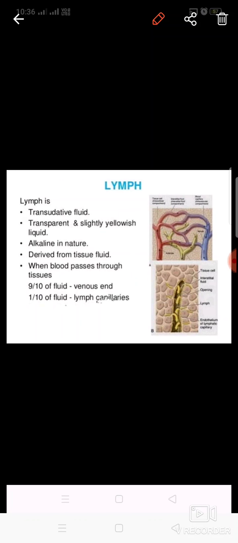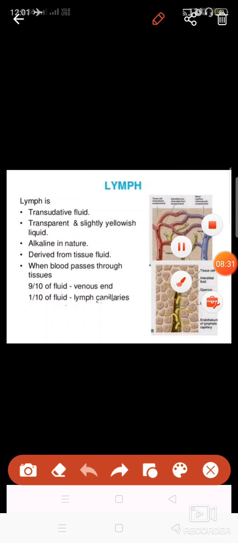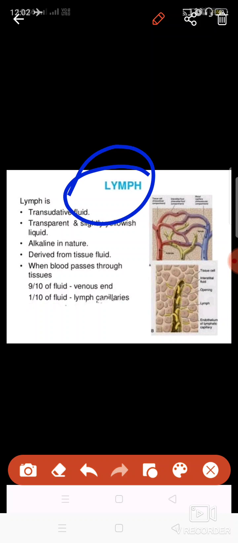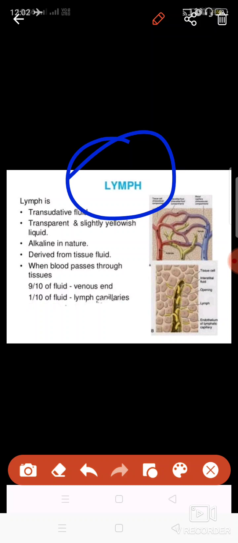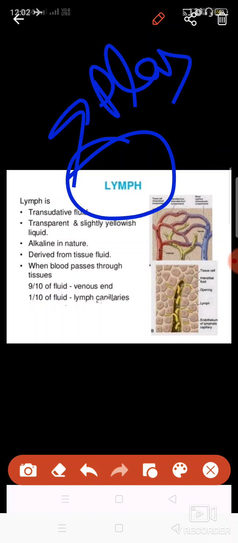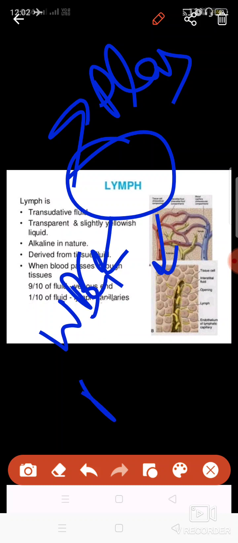Now, this is the second type of fluid which flows in your body, which is known as lymph. You have not studied about this. It is a transparent kind of fluid, and it has plasma and cells, that is WBCs and platelets.